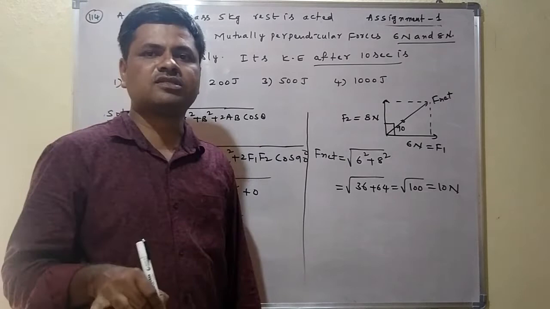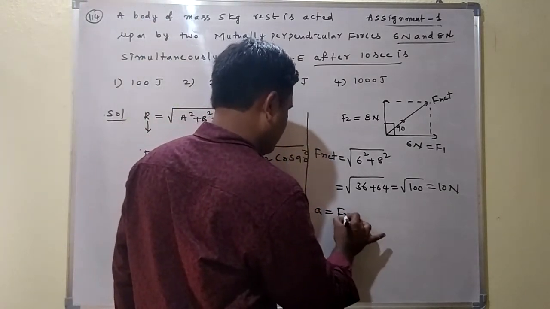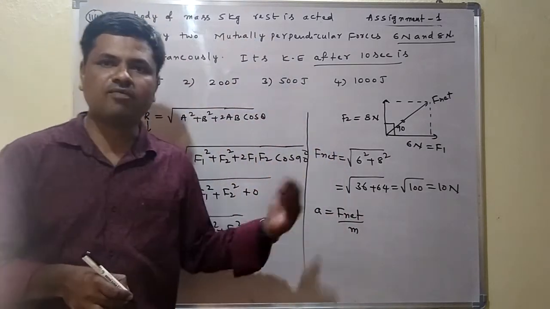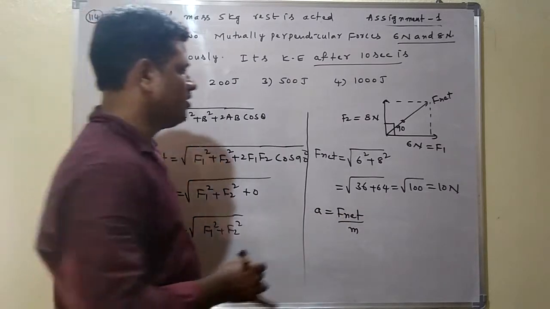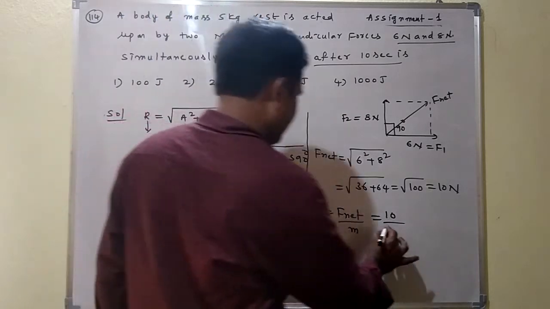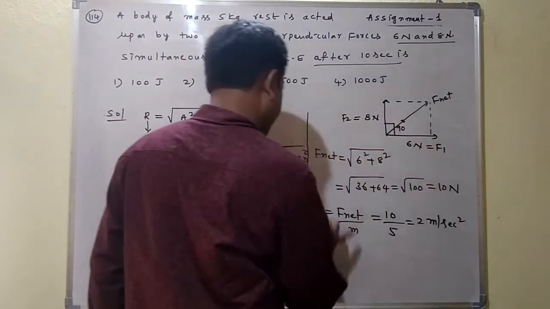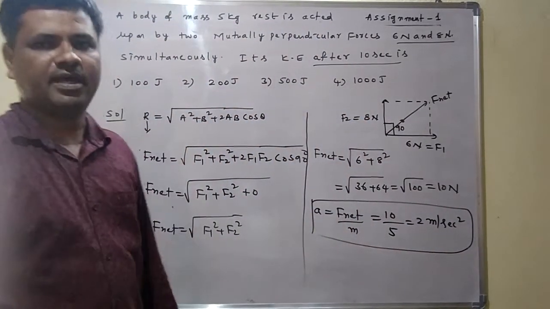When we get the net force, we find the acceleration. How to find the acceleration? We know the formula F is equal to ma, so a is equal to F by m. But here F is the F net force. a is equal to F net by m is equal to 10 by mass. Mass is equal to 5. 10 by 5 is equal to 2 meter per second square. This is what we are getting as the acceleration.